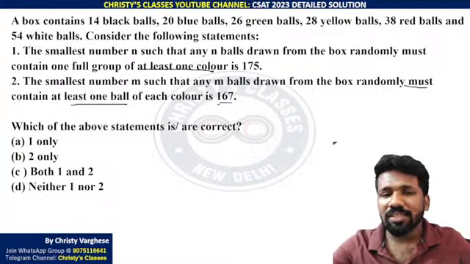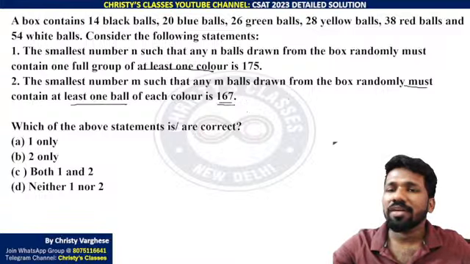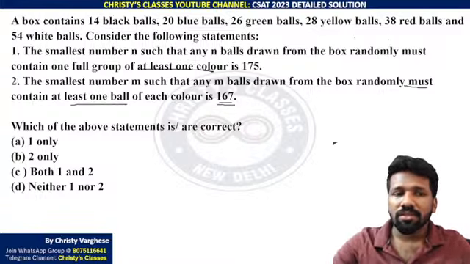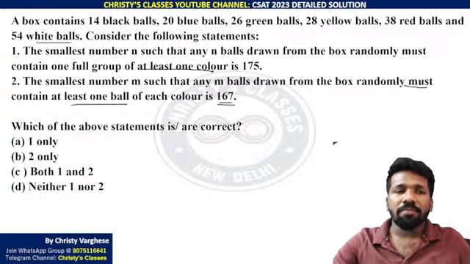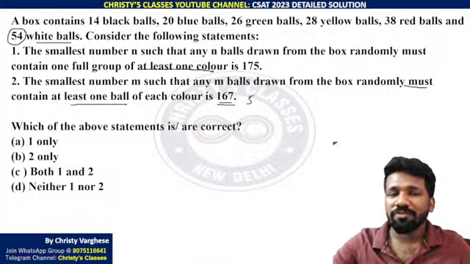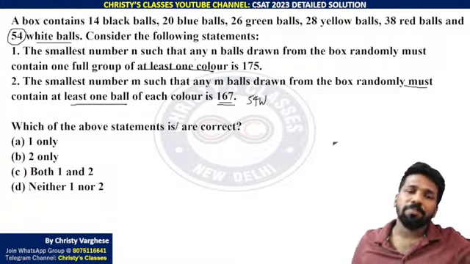Now the worst case that can happen is something different, not like the previous case. Here the worst case that can happen is that white, the maximum number, keeps coming again and again for 54 times. Why are we starting with white? Because that is the unluckiest possibility.